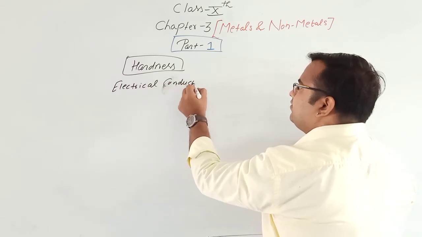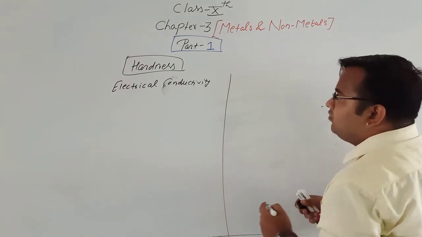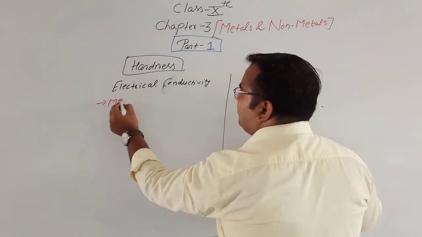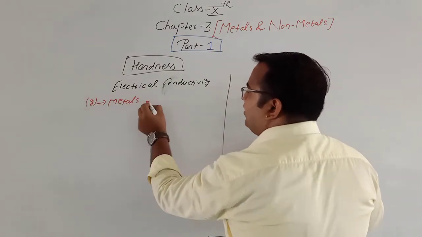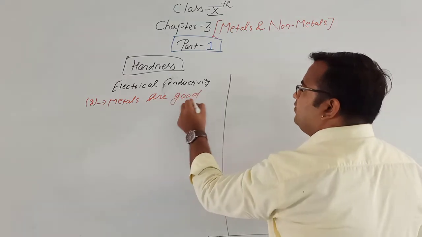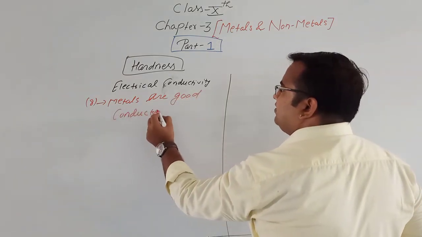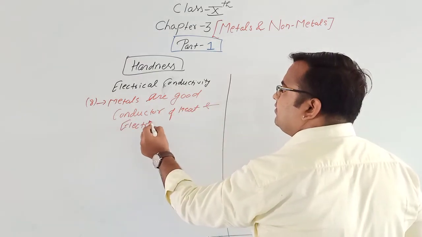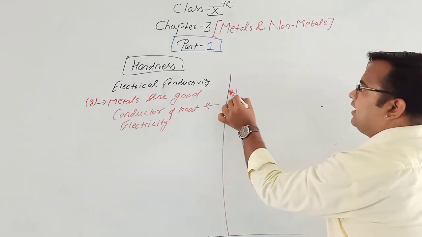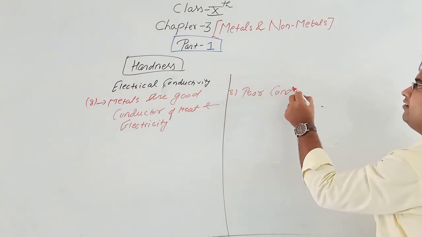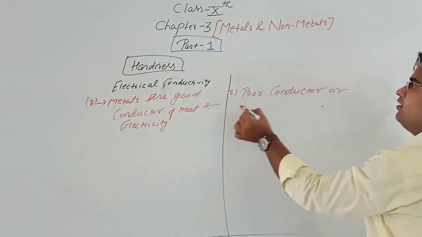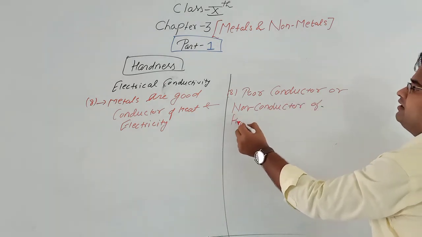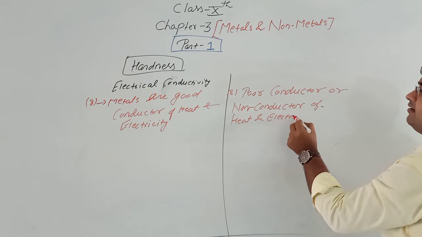Metals are generally good conductors of heat and electricity, and non-metals are poor conductors or non-conductors of heat and electricity.